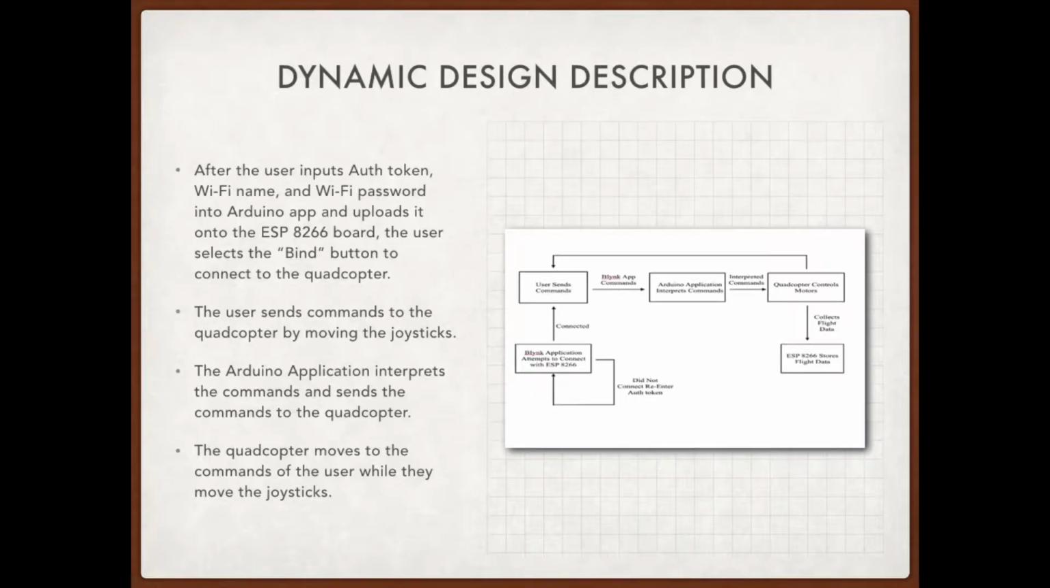The dynamic design description of our project is shown below. After the user inputs their authentication token, Wi-Fi name, and Wi-Fi password into the Arduino application and uploads it onto the board, the user then selects the bind button on the Blynk application to connect to the quadcopter. They are able to test this connection by pressing the lights button on the Blynk application and controlling the lights of the quadcopter. Once the user is connected, the user can send commands to the quadcopter by moving the joysticks as they please. The Arduino application interprets those commands and sends the commands through the Wi-Fi to the quadcopter. The quadcopter will move to the commands of the user while they move the joystick.